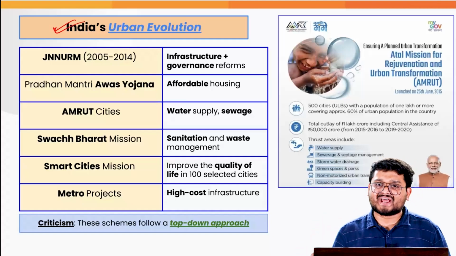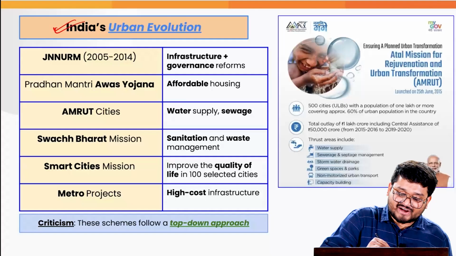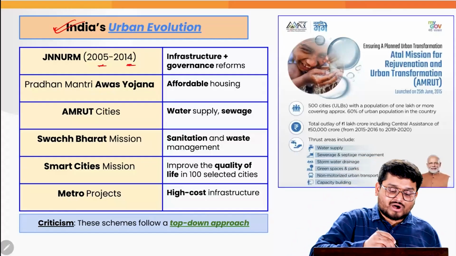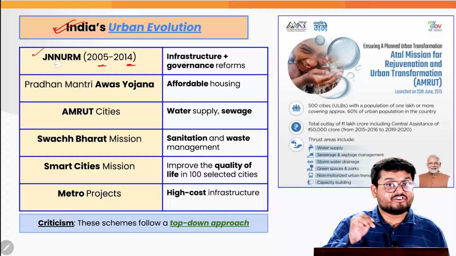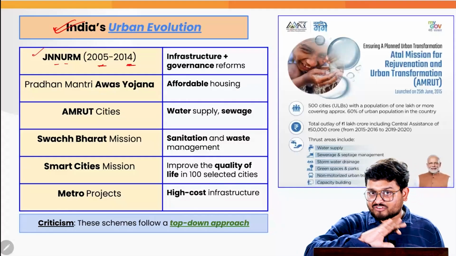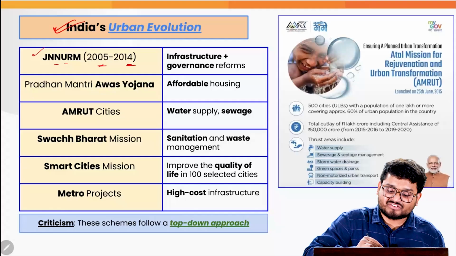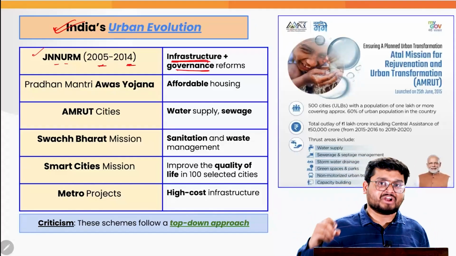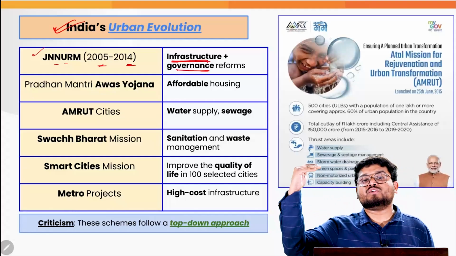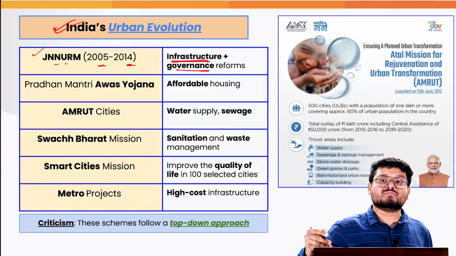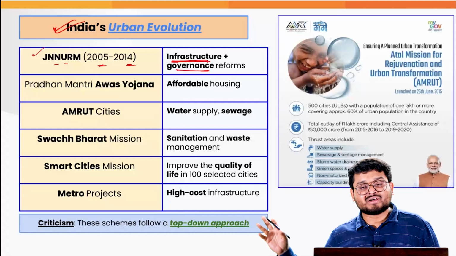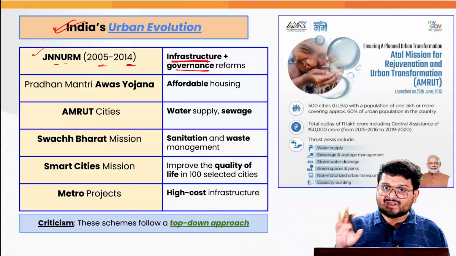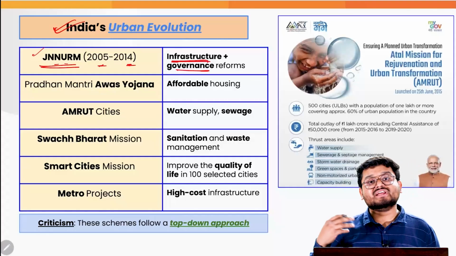As of now, we understand that from 2005 to 2014, we had a very important government scheme known as the Jawaharlal Nehru National Urban Renewal Mission, which tried to boost various infrastructural and governmental reforms in urban structures, such as building overhead water tanks, having a proper number of government buildings, or the repair and construction of some government schools and so on. We understand that in urban areas, this particular mission tried to be very effective.